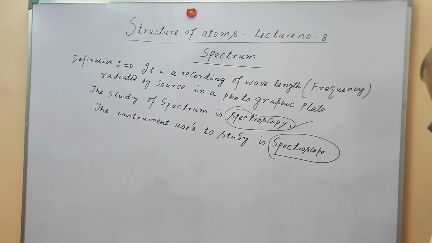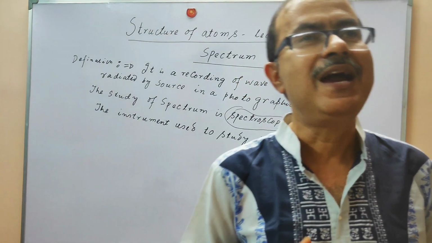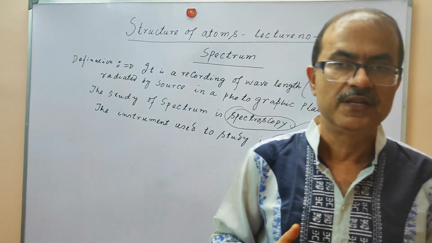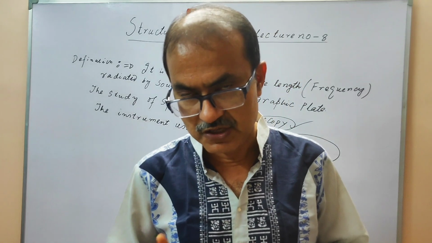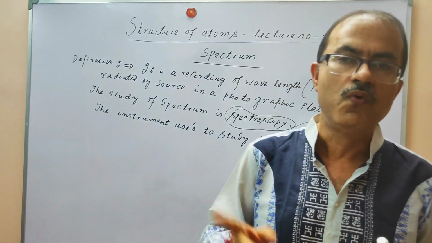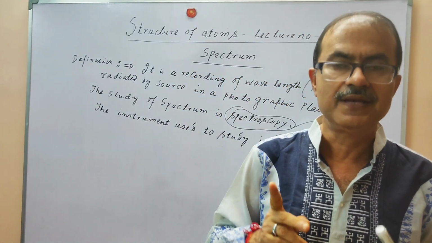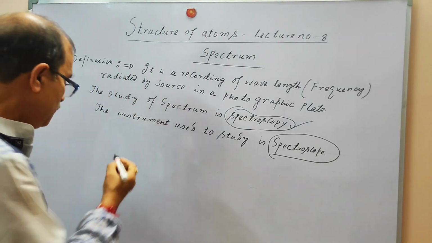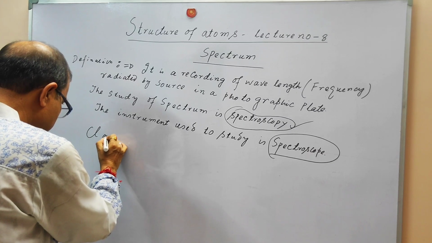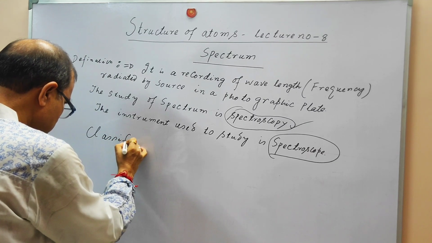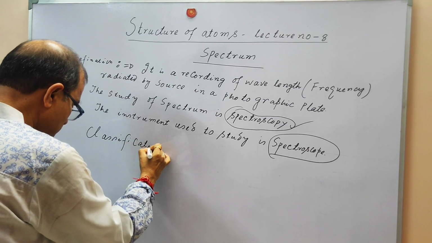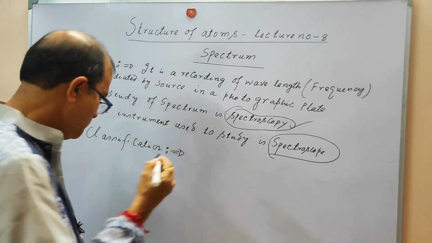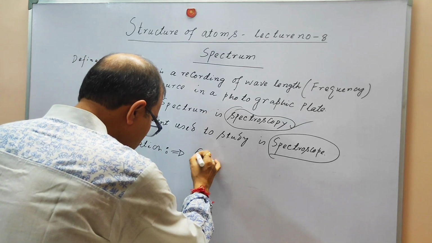Depending on the type of radiation that is emitted by the source, the spectrum is classified into two types. Now we are going to discuss the classification. There are two classifications.